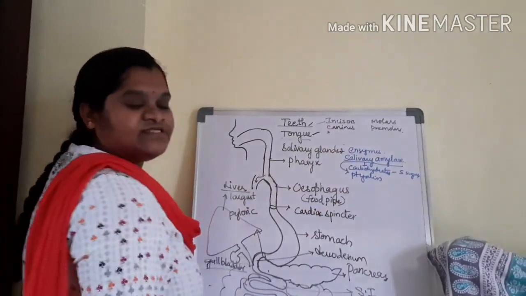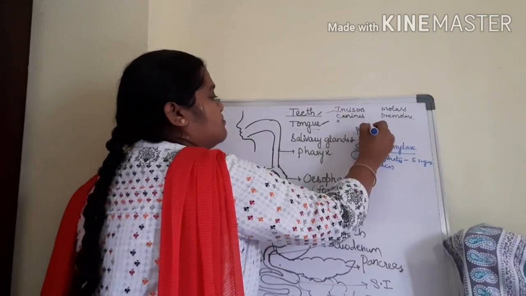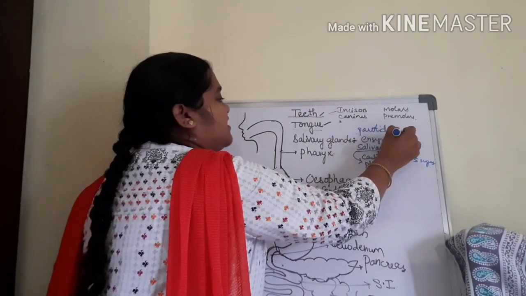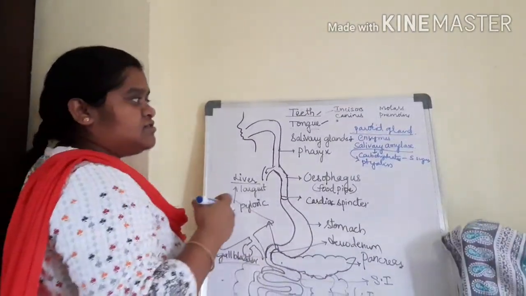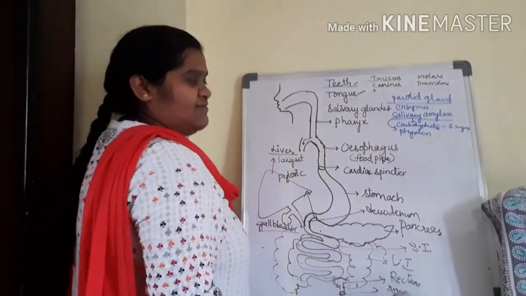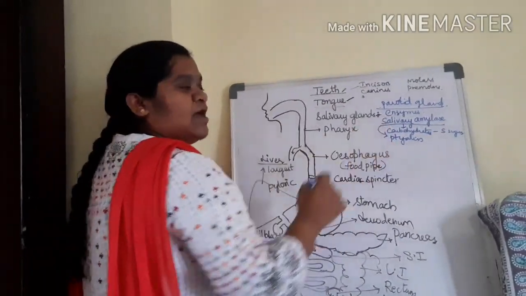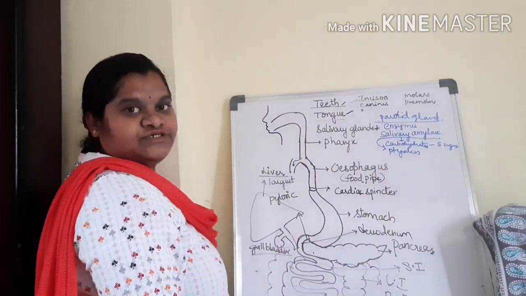But what is the gland which secretes the salivary amylase? Parotid gland. This is the gland present in our mouth. It is a type of salivary gland which secretes an enzyme called salivary amylase. What is the role of salivary amylase? It breaks down the carbohydrates into simple sugars.